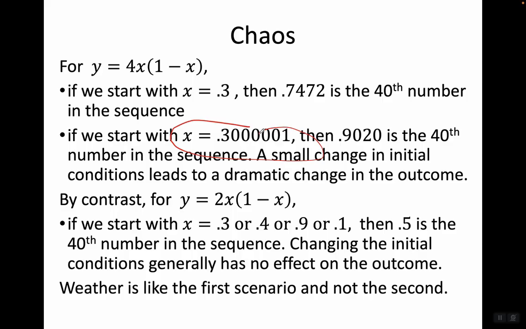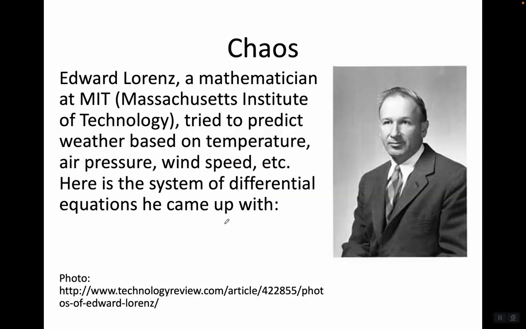By contrast, for y equals 2x times (1 minus x), if we start with 0.3 or 0.4 or 0.9 or 0.1, then 0.5 is the 40th number in the sequence. Changing the initial conditions generally has no effect on the outcome. Weather is like this first scenario and not like the second scenario.